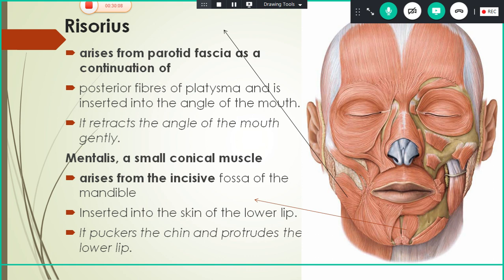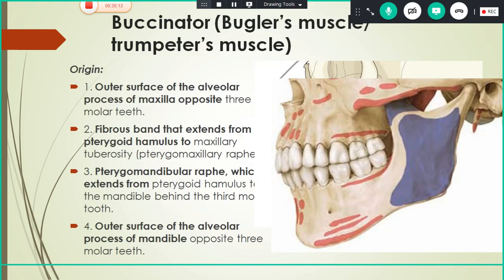So one more important muscle comes around the oral fissure. That muscle is the buccinator muscle, which is very important. It is a 5-mark question. So the 5-mark questions in the muscles are orbicularis oculi, occipitofrontalis, orbicularis oris and buccinator. The buccinator muscle is also otherwise called trumpeter's muscle or bugler's muscle.